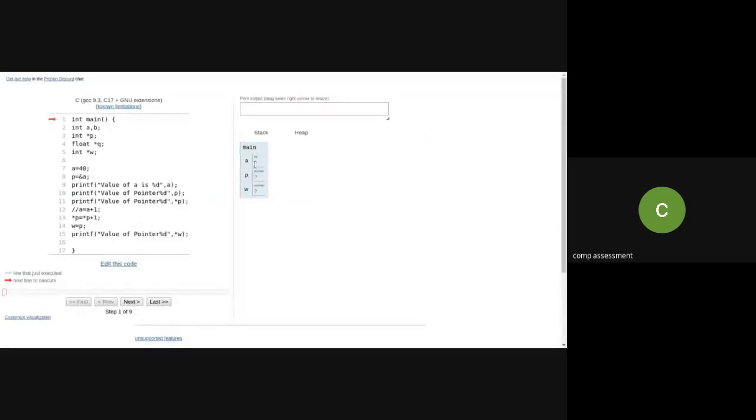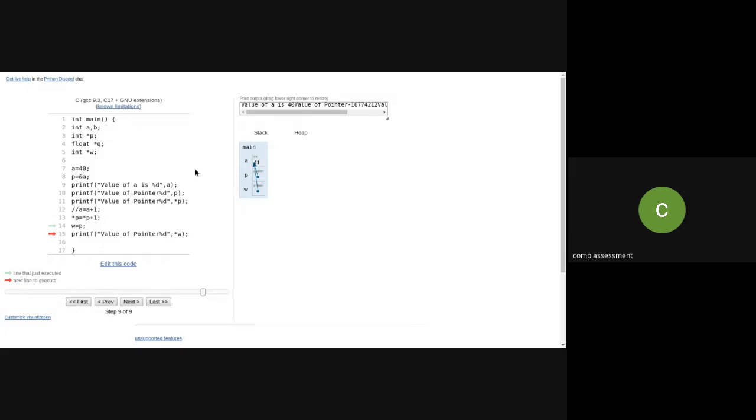See, A is of integer type, P and W are pointer variables. See, when I'm assigning P to W, my W is also pointing to A. See, whenever I'm moving this, it changes its color, right? So I'm copying P into W. So my W is also pointing to the same memory address of integer variable A.